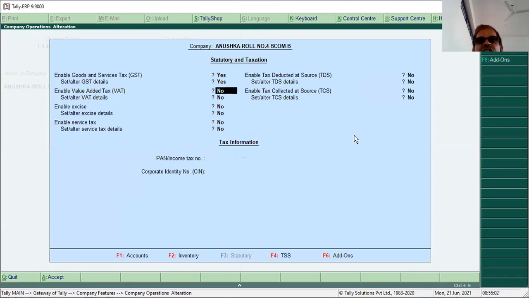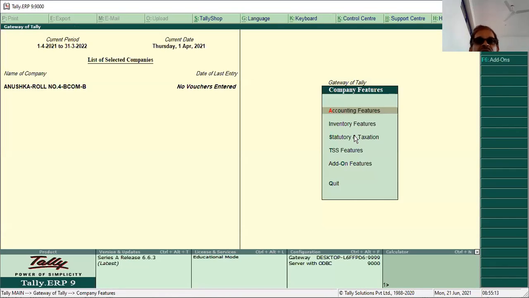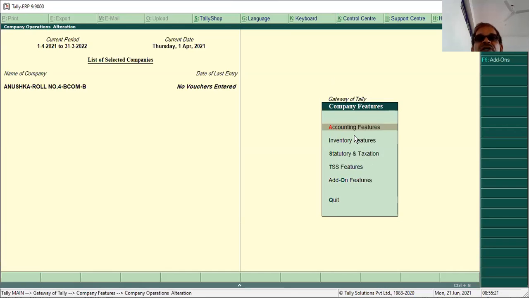Then straight away press Ctrl+A. Nothing should be changed from the third. Completely everything should be no; only the first two should be yes. Ctrl+A. Then again you should go to accounting features, because you have to set maintain accounts only to yes.